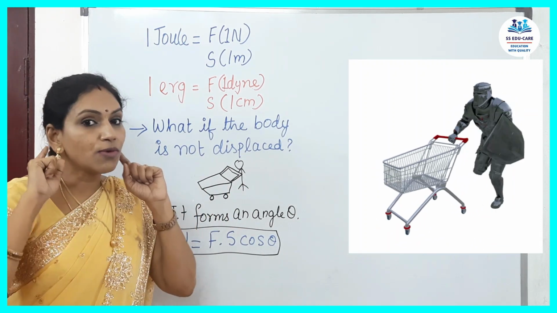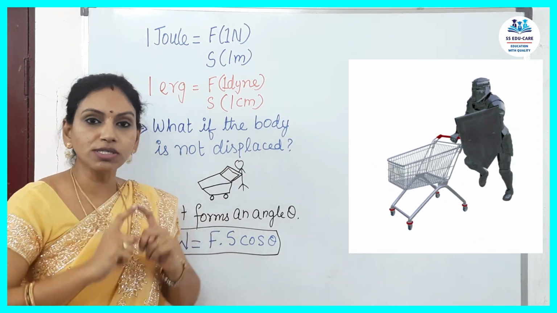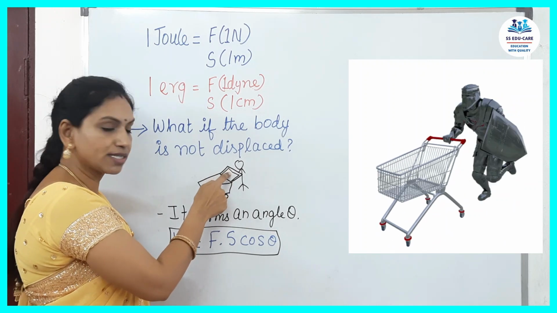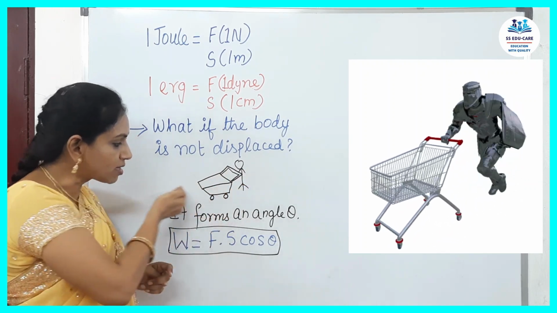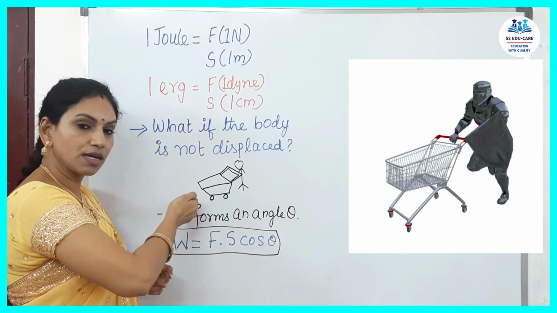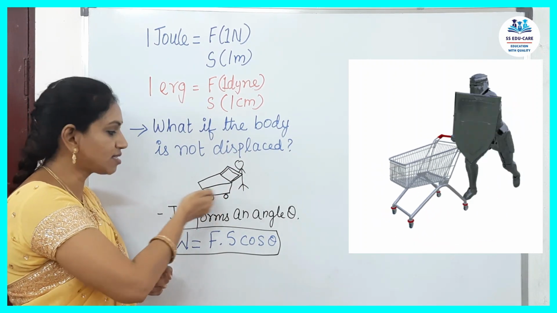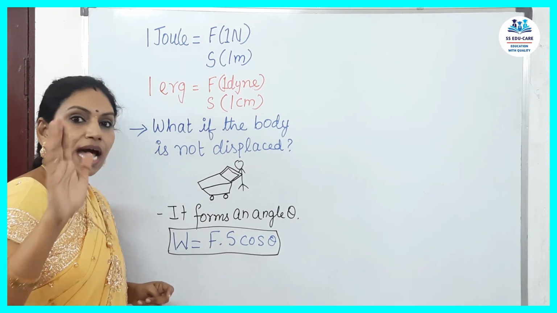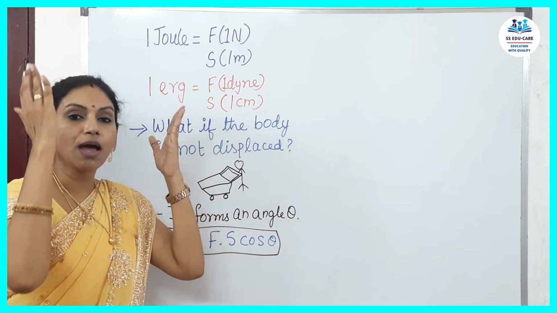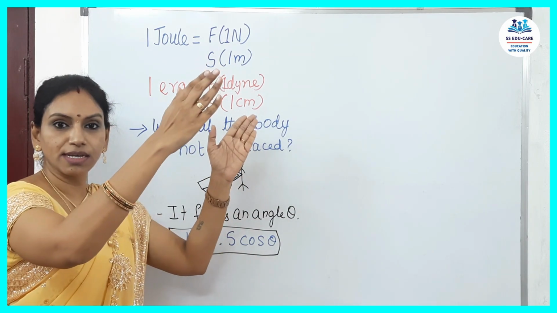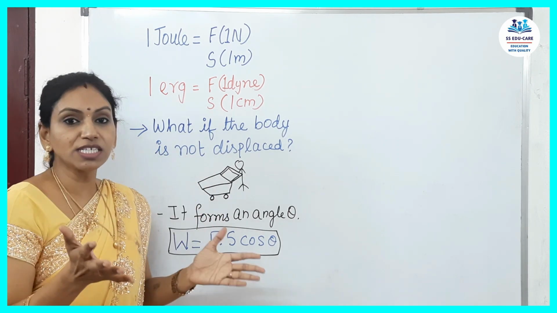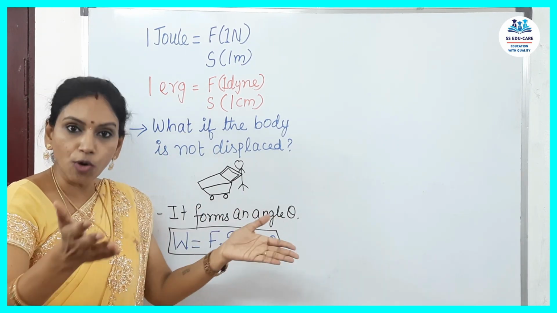So, where is the man applying force? The man is applying force on the handle, in this direction. The object is moving in this direction. Force is applied here and the object is moving this side, displacing this side. Of course, actually, when a force is applied, the object has to move downwards, but the object is moving straight. So what if the object is not getting displaced in the direction of the force?